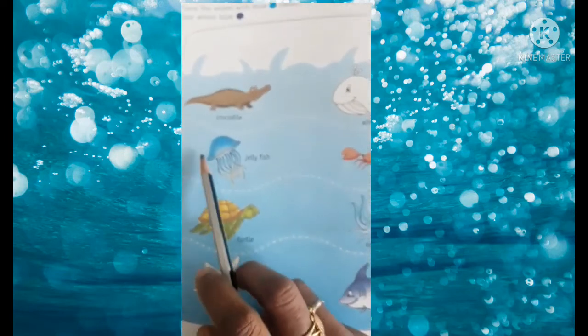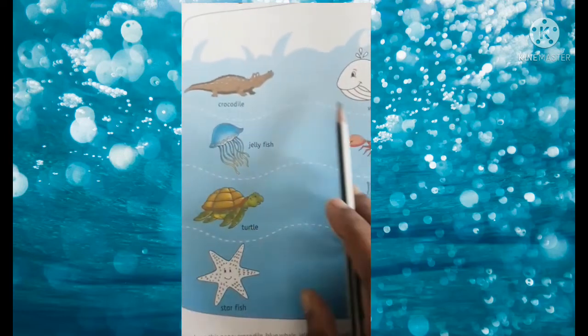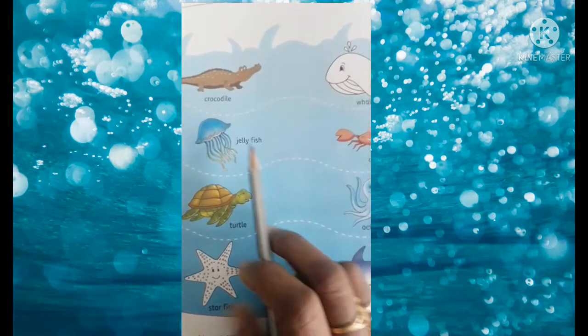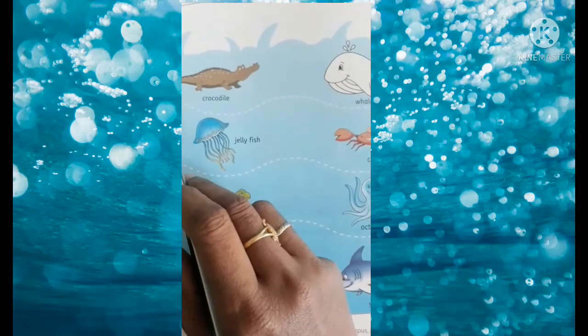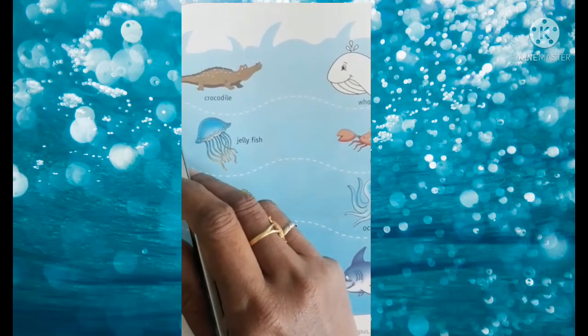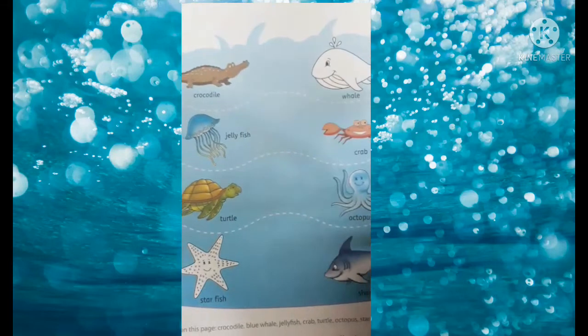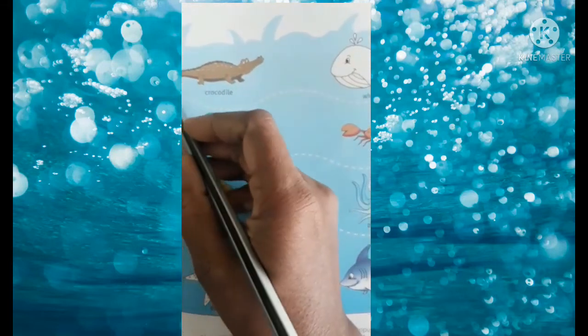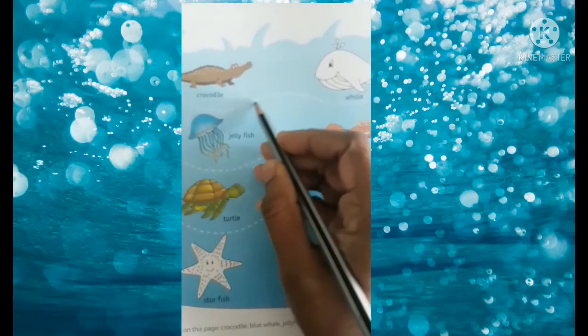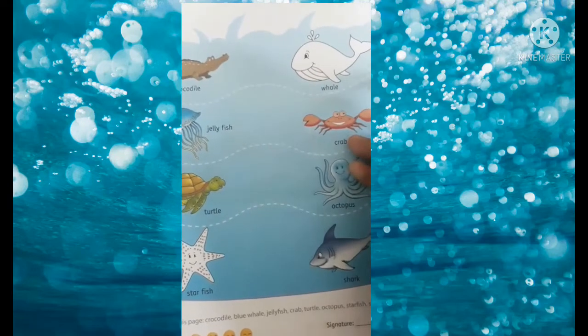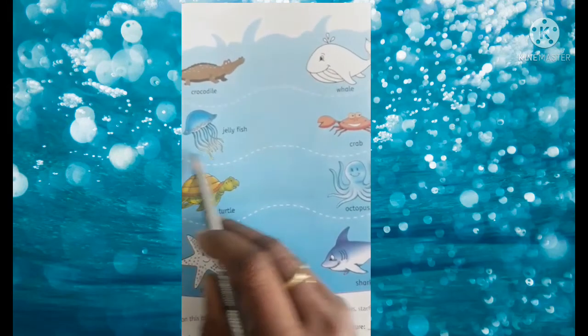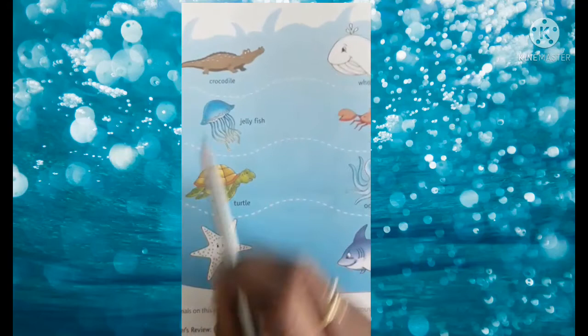Okay, children. Children, these are the sea water waves. So you have to color with blue crayons for sea water waves. Okay, these 3.